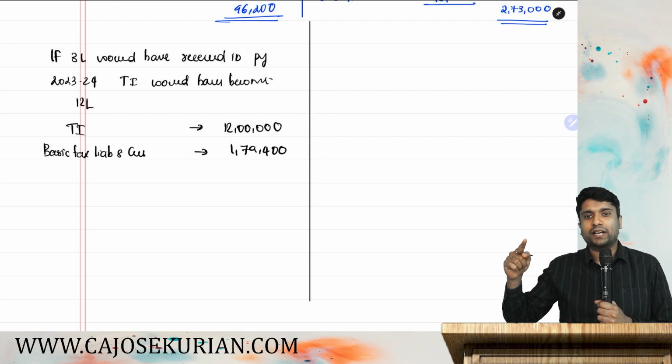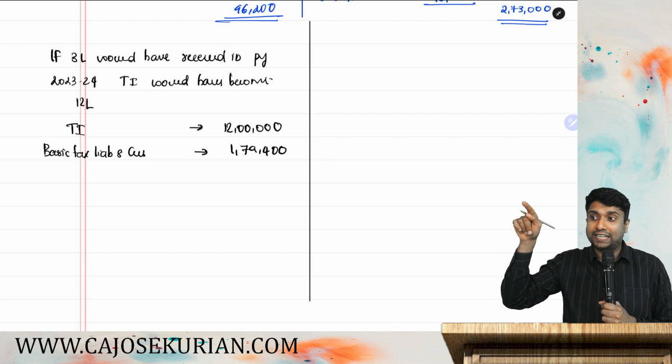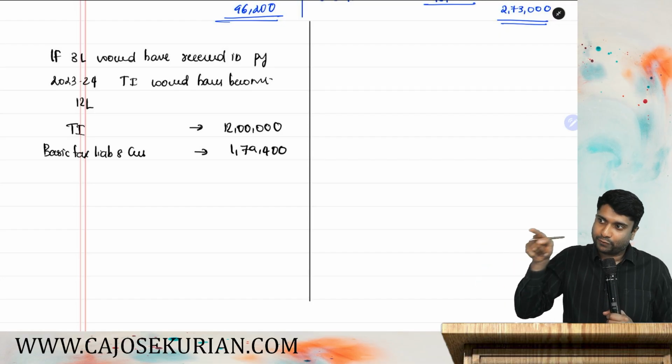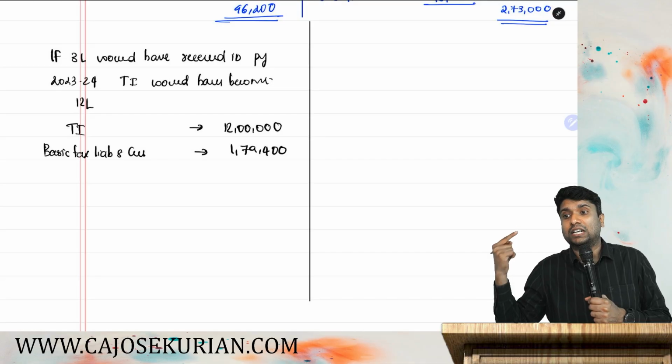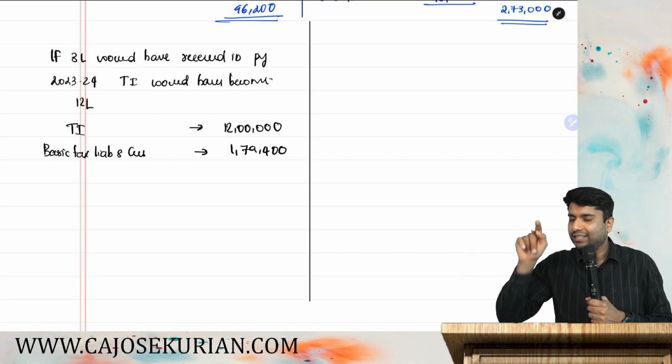That 15 also will become 12. If he would have received that extra 3 lakh in 23-24, his total income for the year 24-25 will also come down to 12 lakh.